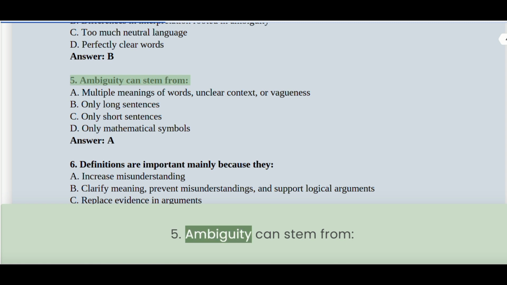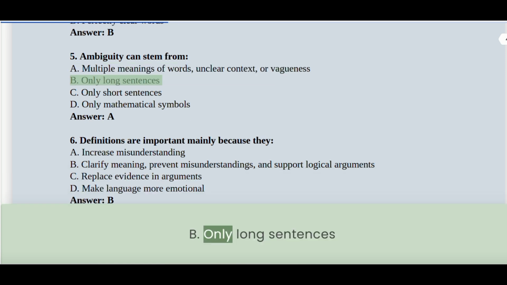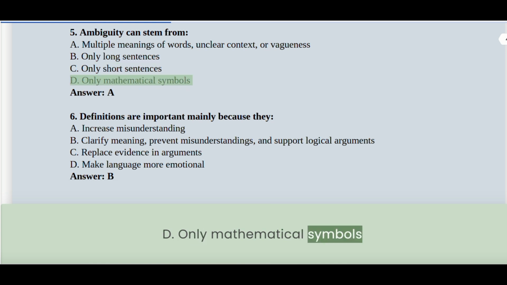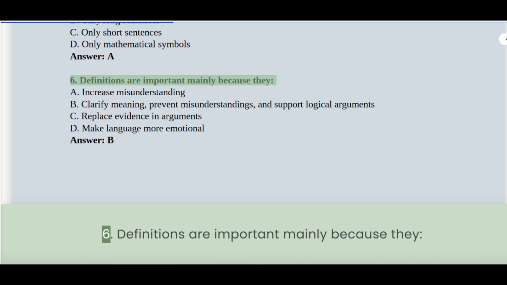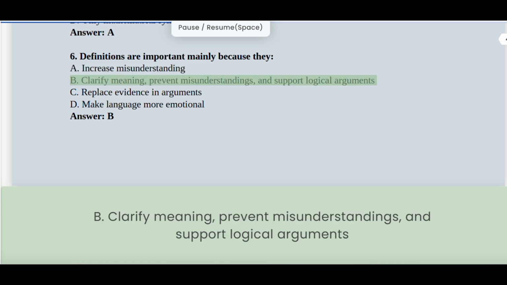5. Ambiguity can stem from: A. Multiple meanings of words, unclear context or vagueness. B. Only long sentences. C. Only short sentences. D. Only mathematical symbols. Answer A. 6. Definitions are important mainly because they: A. Increase misunderstanding. B. Clarify meaning, prevent misunderstandings, and support logical arguments.